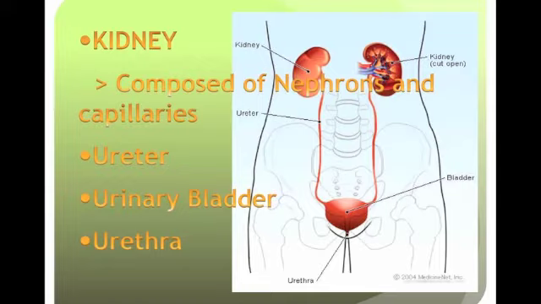After the kidney, there is a large vein-like line called the ureter, through which urine travels from the kidney to the primary storage of the urine, which is the urinary bladder. In turn, when the sphincter muscles in between the urinary bladder and the urethra cause urination, the urine will go through the urethra.